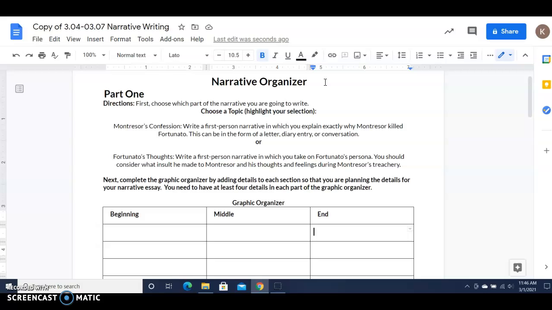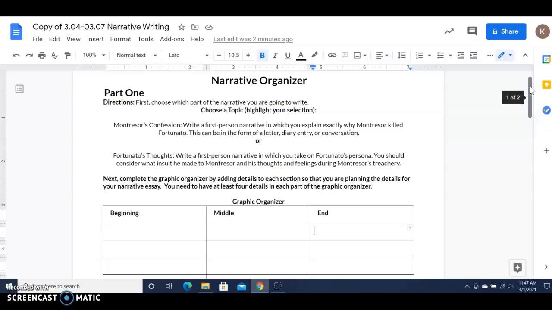Now what you're doing is you're going to write your own narrative. And a lot of times when you're doing narrative writing, you've probably done personal narrative writing where you've written about yourself, a time in your life. Okay, this is different. A narrative essay is also a short story. Okay, so essentially that is what you're doing here. So this is more of a creative type of essay as opposed to a very formatted essay. All right. So again, you should have read or listened to the Cask of Amontillado by now, maybe even more than once. All right.